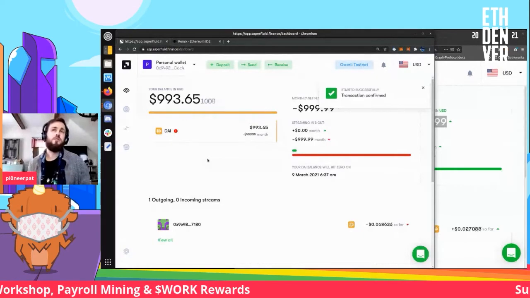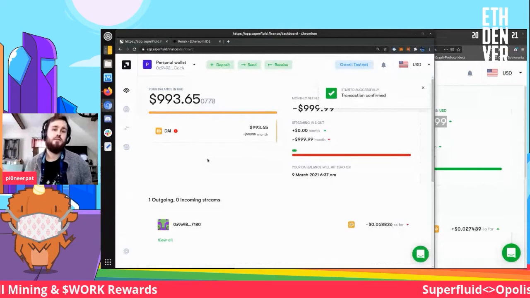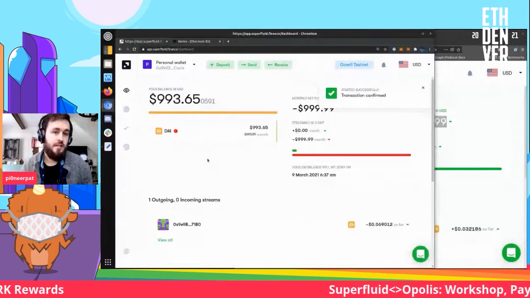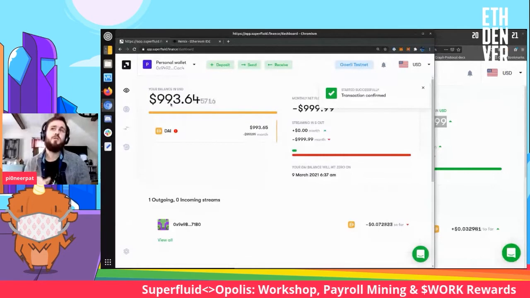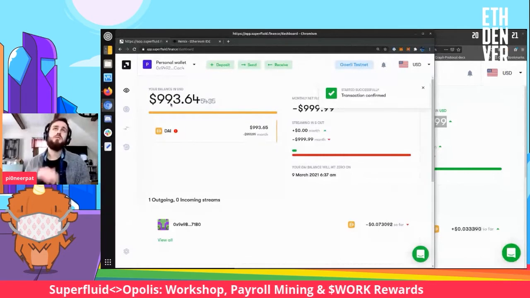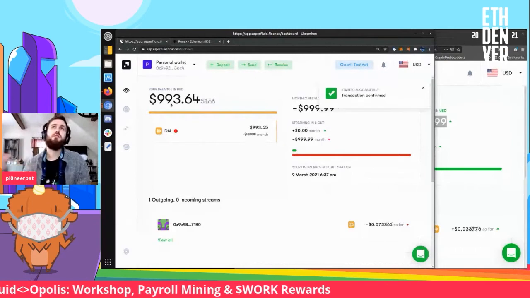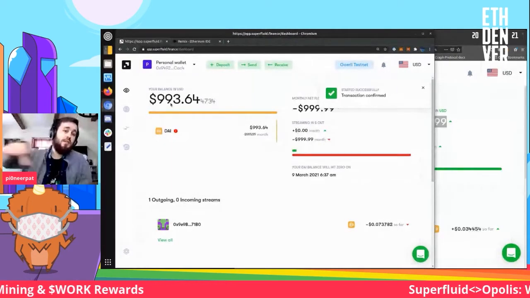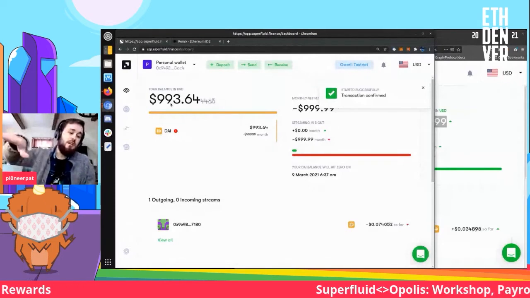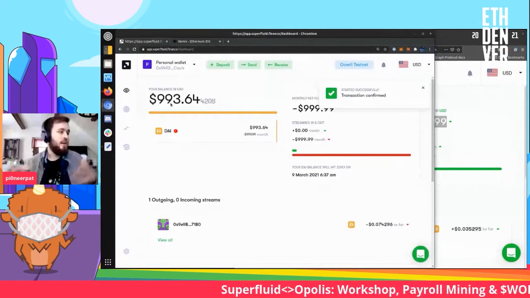It could be good for subscriptions as well. And as long as you have enough DAI remaining, until this runs out, that stream is going to flow. And the cool thing is that you can cancel it at any time, of course. But if you have streams coming into your wallet that are more than the outgoing streams, then you can keep that going on forever, right?